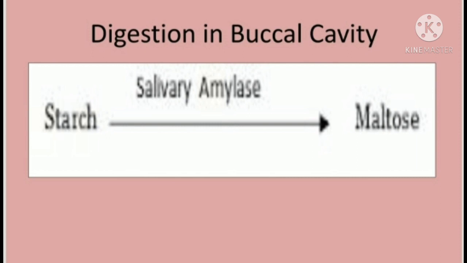Now, what does this statement mean? Regurgitation is the medical term for vomiting. Sometimes vomiting takes place due to reverse spasmodic peristalsis.